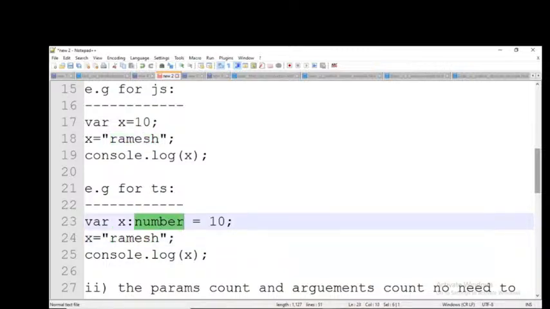Respond please. Hello. Yes, sir. Why only one student is responding? What about others? Why are you not responding? Respond kindly. Yes. Yes, sir.